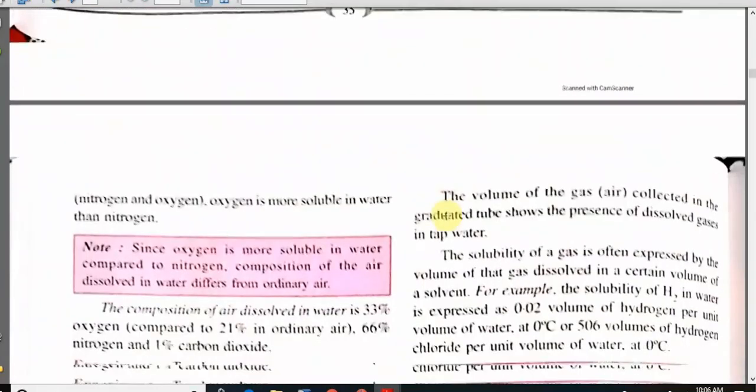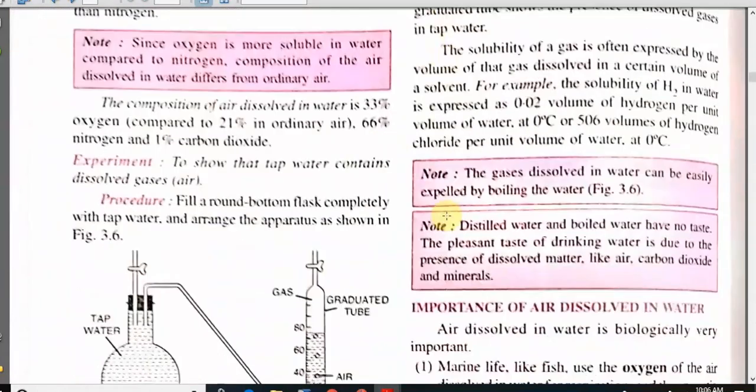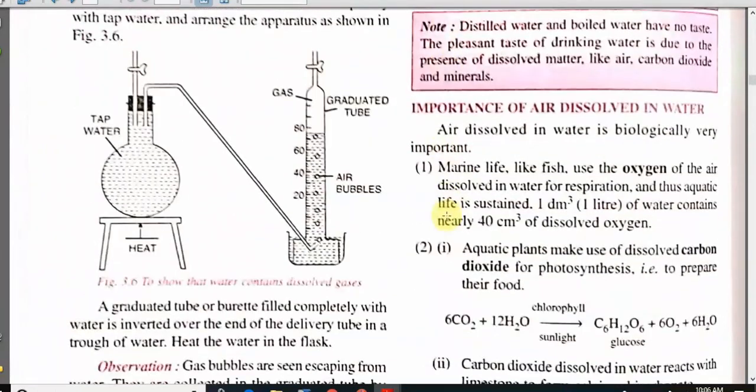Let us see another point, the components of water. Water contains some dissolved gases. In order to show this, let us see this experiment. A round bottom flask is completely filled with tap water, and arrange the apparatus as shown in the figure.